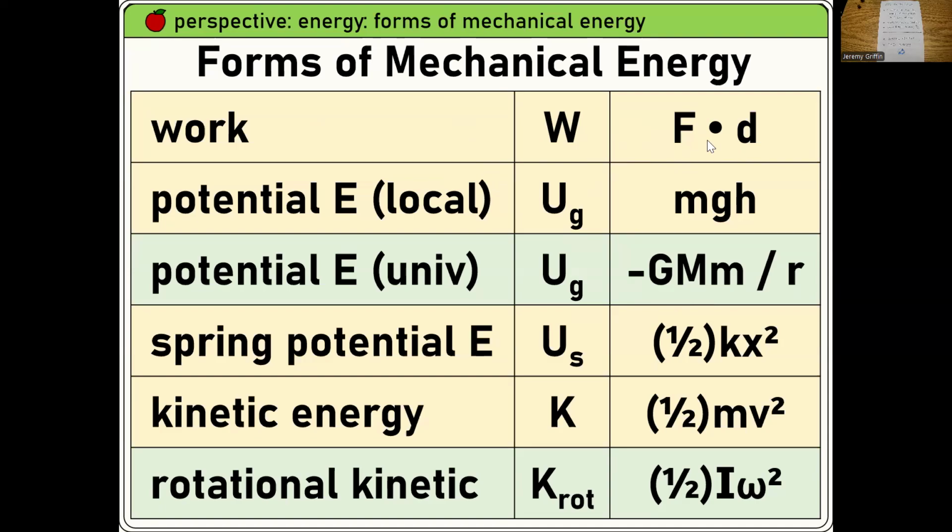In fact, if you lift something some height, isn't it true the force to lift it would be probably equal to its weight, and the distance you lift it could be its height? Oh, and that's the next one right here, mgh, mg times h. So if you lift something, put it on the shelf, the work you did lifting it is equal to the potential energy that you just gave it, mgh, right? So that's a form. Now, this green one is the more universal form if you send a rocket to the moon, but we're not going to worry about that one for, well, probably the rest of this class, right?